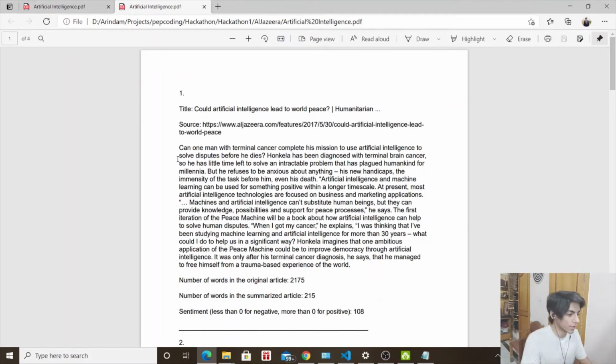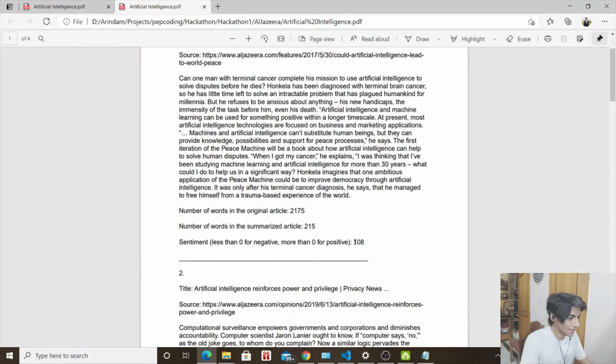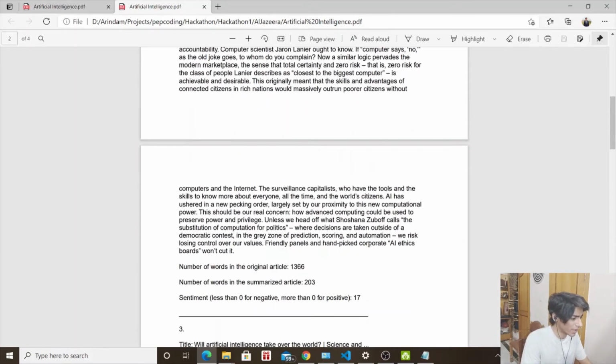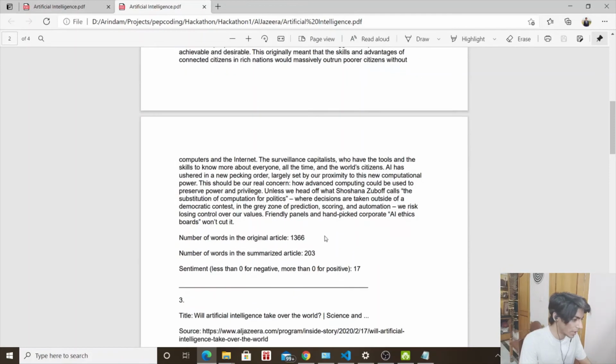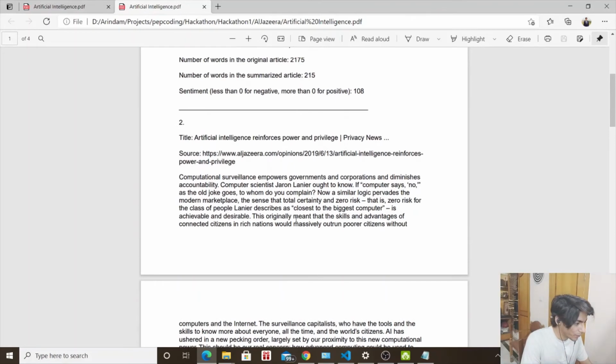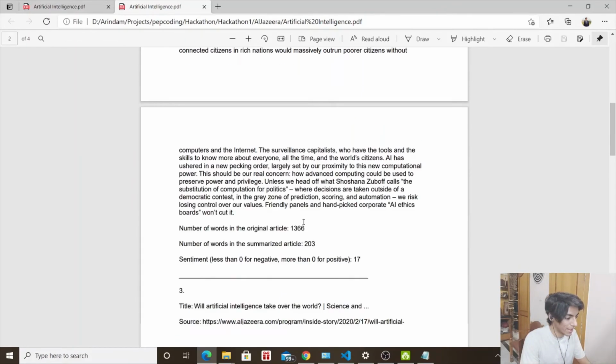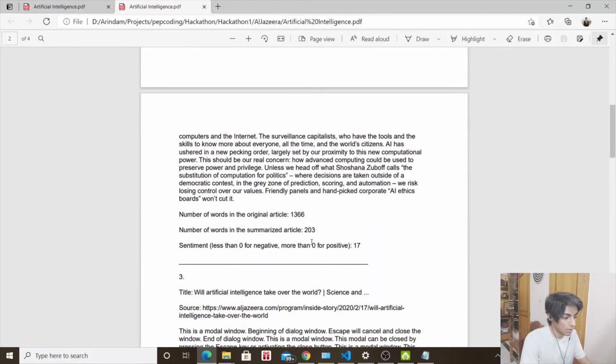That's article 1 with its summary, with its original words and the number of words in the summarized article, and a sentiment. Artificial intelligence, the sentiment is 108 towards the positive side, which is a good indicator, I would like to think. And the artificial intelligence reinforces power and privilege. That's the heading, which gives us a neutral outlook, and that's 17, much more neutral than the previous one.